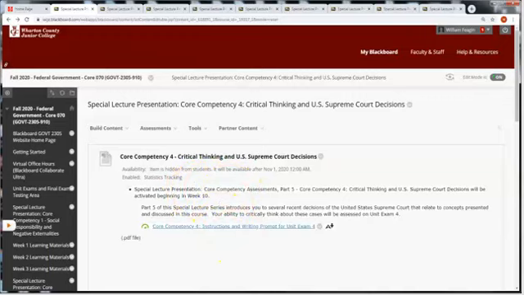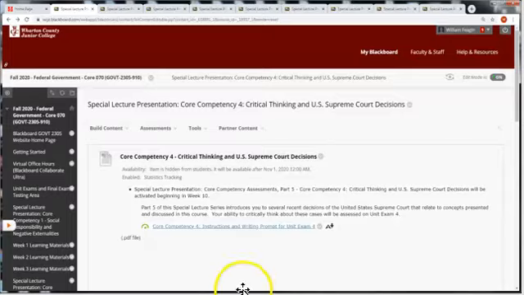On Unit Exam 4, students are asked to analyze a decision of the United States Supreme Court. In the Core Competency 4 Instructions and Writing Prompt for Unit Exam 4 document for the Government 2305 course, I've provided the names of 4 cases decided by the U.S. Supreme Court during its 2018 term.